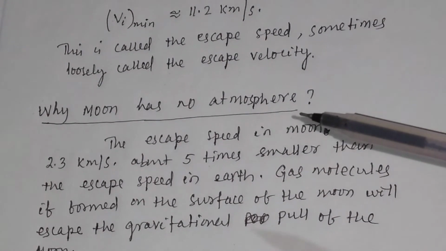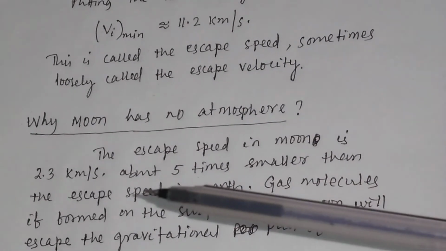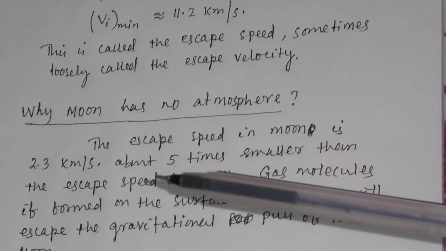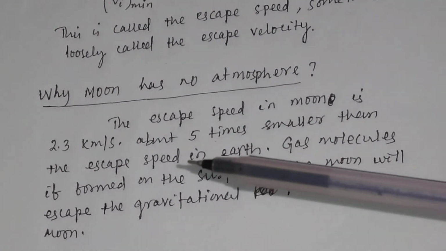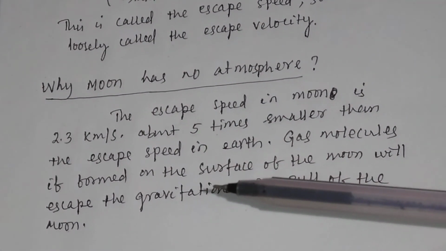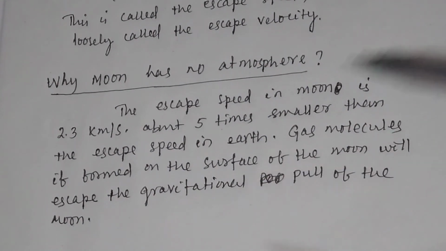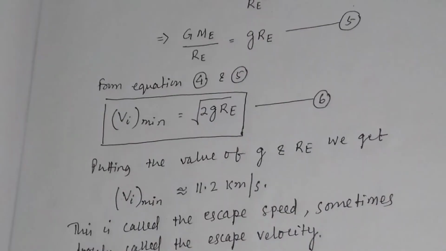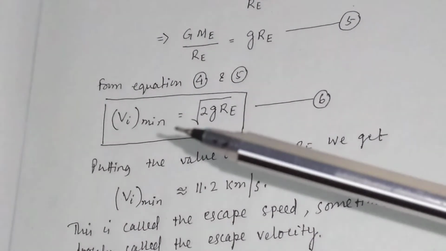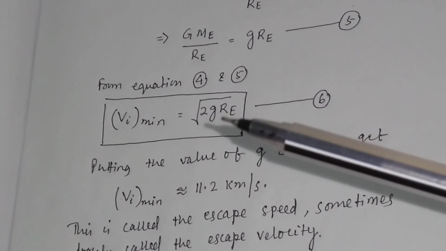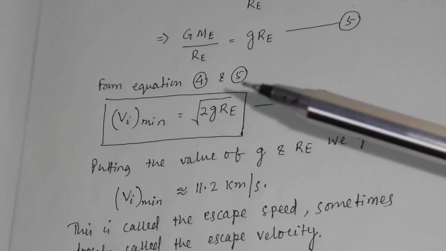Why does the moon have no atmosphere? Because the escape speed on the moon is 2.3 km per second, which is about 5 times smaller than the escape speed on earth. So gas molecules, if formed on the surface of the moon, will escape the gravitational pull of the moon. And you can calculate the escape speed on the moon by substituting the value of g on the moon and the radius of the moon using this formula.